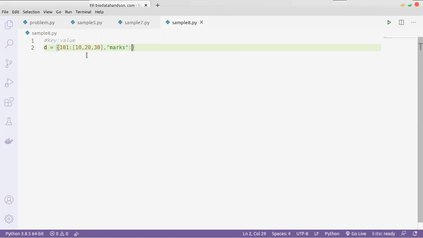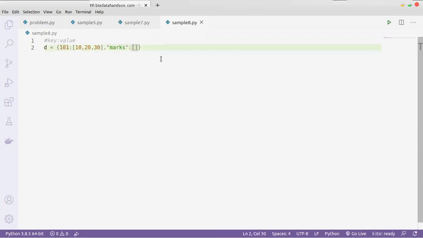Sir, here 101 is the serial code or some key number, sir? 101 is the number, just a number I'm just giving. We can use the employee code like that, no? Yeah, that's what. Okay. So here I'm using a string as a key.